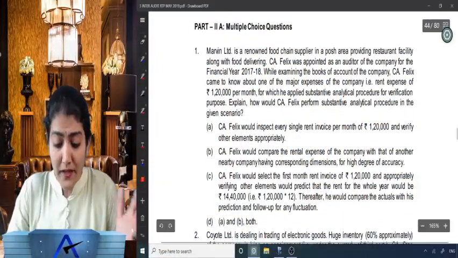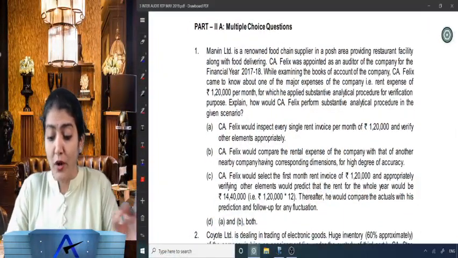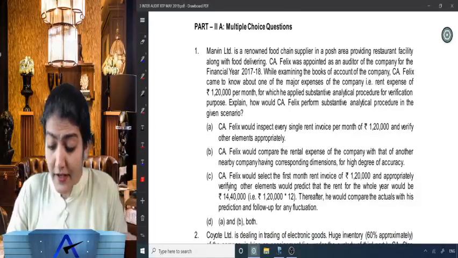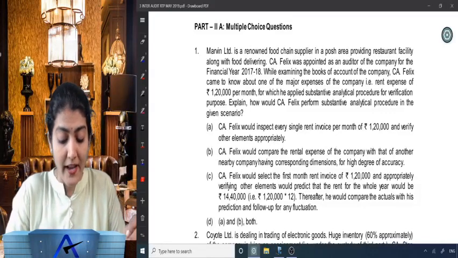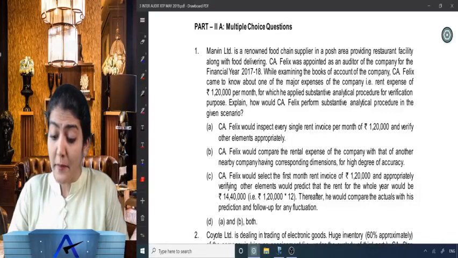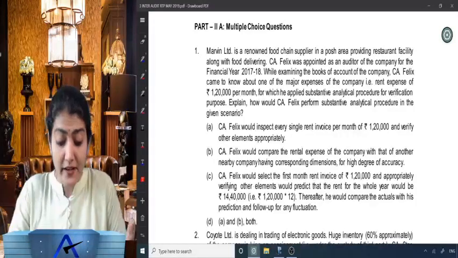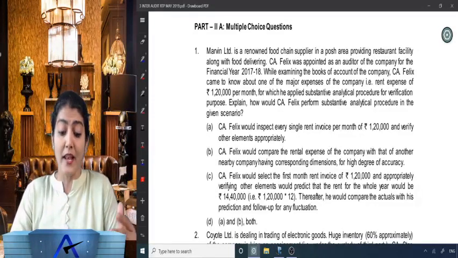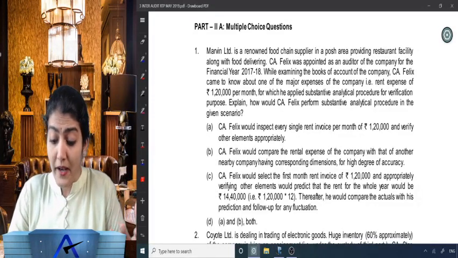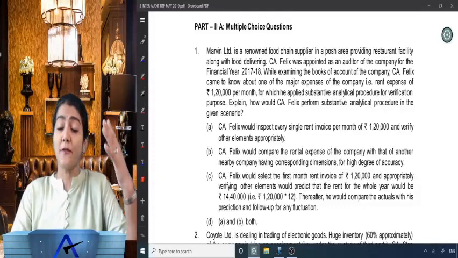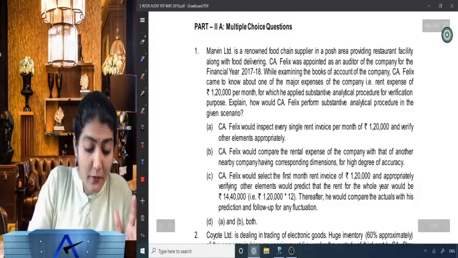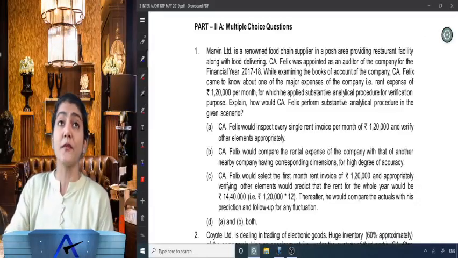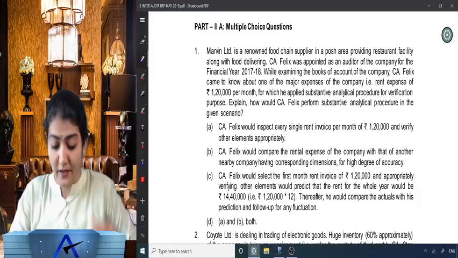Marvin Limited is a renowned food supplier in a posh area providing restaurant facility along with food delivery. CA Felix was appointed as an auditor of the company for financial year 17-18. While examining the books of account, CA Felix came to know about one of the major expenses of the company, that is rent expense of rupees 1,20,000 per month, for which he applied substantive analytical procedure for verification purpose. Explain how would CA Felix perform substantive analytical procedures in the given scenario, for the rent expenditure.